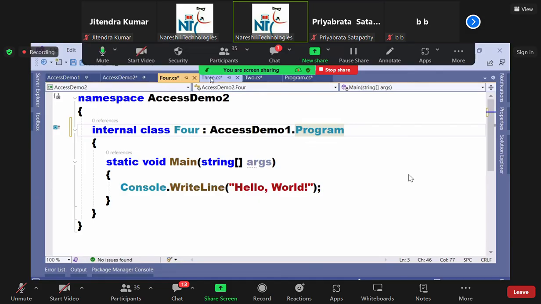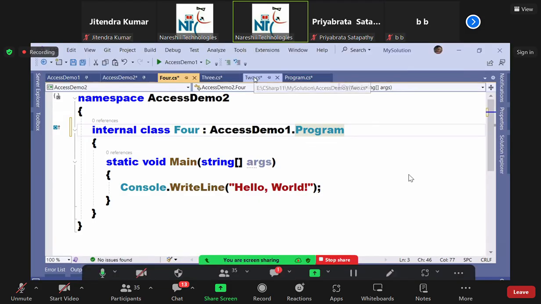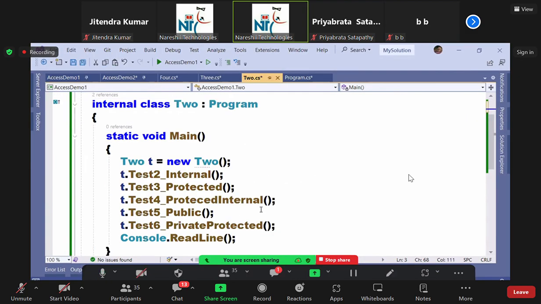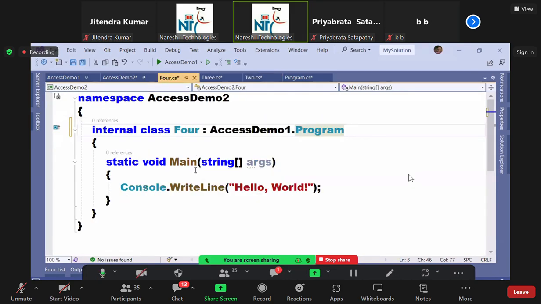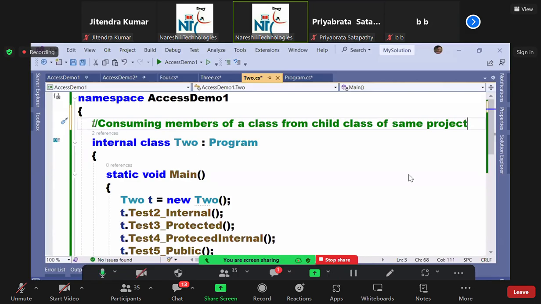Now tell me, what is the difference between class 2 and class 4? Class 2 is a child class in the same project. Class 4 is a child class in another project. Both are child classes only, but one is in the same project and the other in another project. Are you clear or not? It is like your children and your cousin's children.